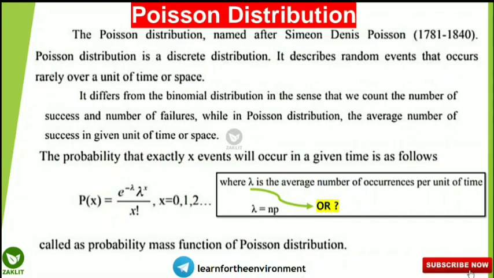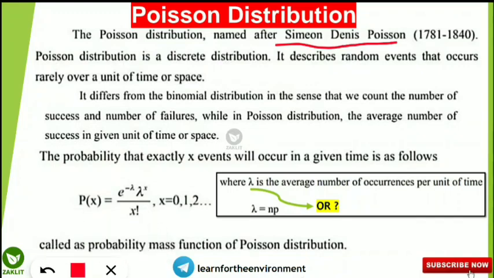Now we'll discuss this Poisson distribution. Why is this name given as Poisson? It is not poison, which is very harmful. It is Poisson, which is the name of the scientist behind this concept. Yes, this was discovered or named by Simeon Denis Poisson. So that's why this distribution in statistics is called Poisson's distribution.